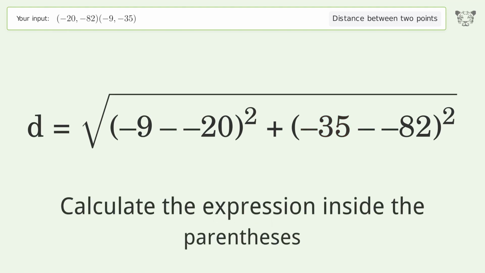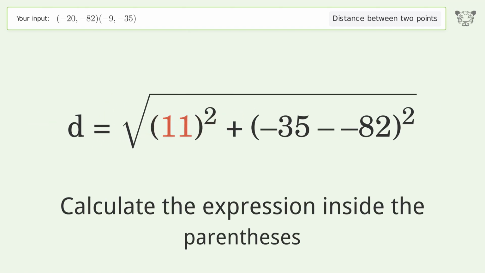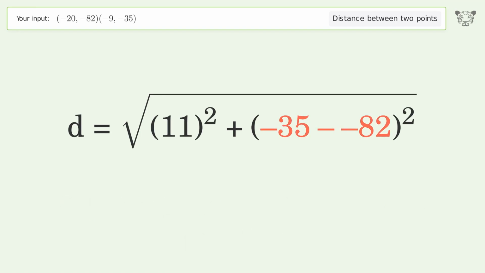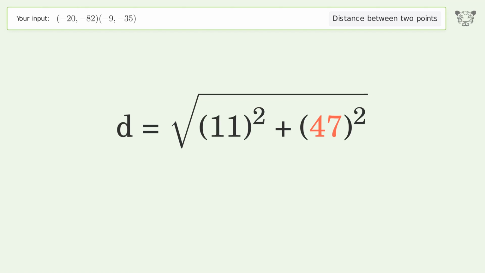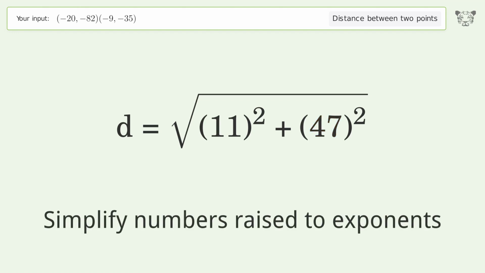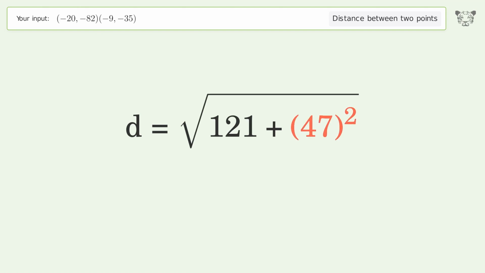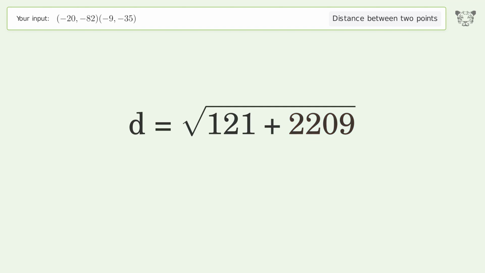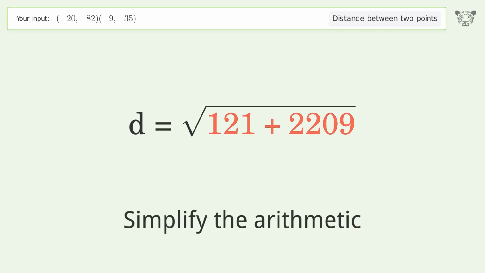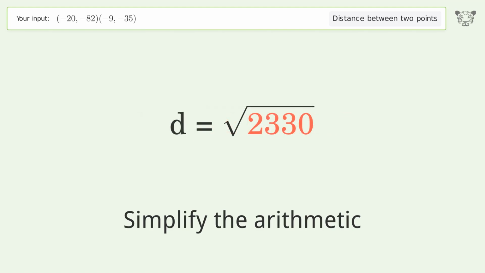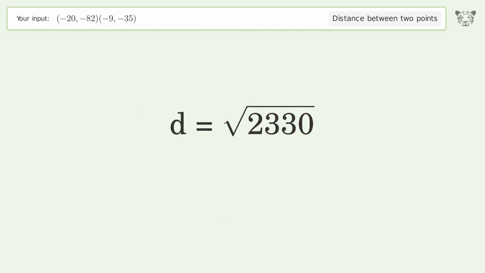Calculate the expression inside the parentheses. Simplify numbers raised to exponents. Simplify the arithmetic. And so the distance between the 2 points is the square root of 2330, or 48.27.